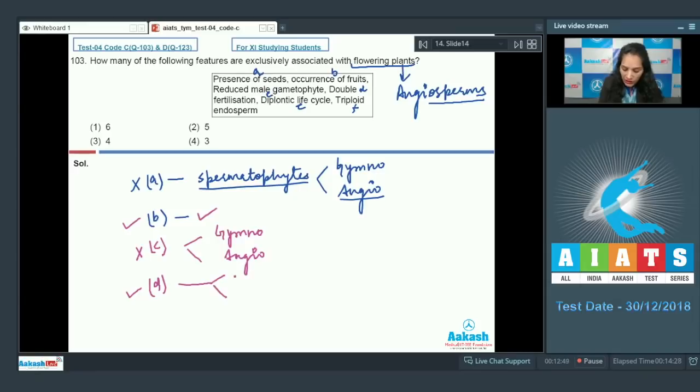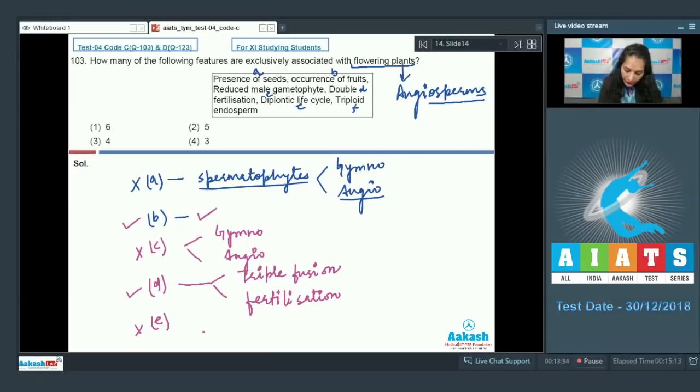Double fertilization includes triple fusion as well as fertilization of male and female gamete. E, diplontic life cycle. No, the diplontic life cycle is shown by all the seed bearing plants, that is gymnosperms and angiosperms, and some algae also show a diplontic life cycle, such as Fucus. So this feature is ruled out.